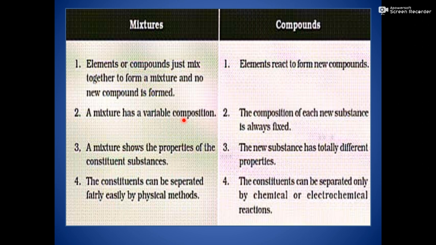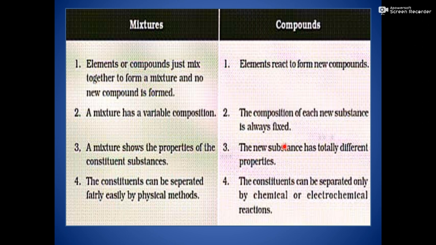In any ratio you can mix it, whereas compounds always have a fixed ratio. A mixture shows the properties of its constituent substances. Obviously, the substances which we mix together, they show their property. Whereas when we mix the substances in a definite proportion, then they form a new substance, and in that condition, they will not show the property of the individual components.